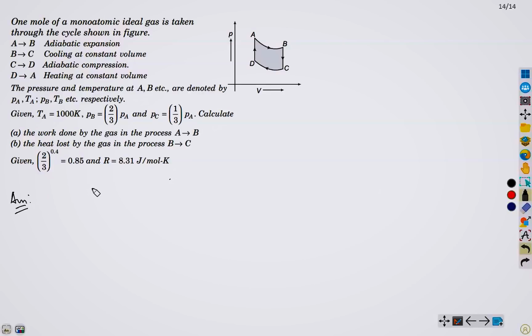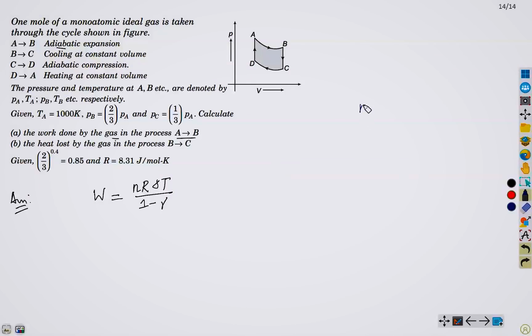First, we have to calculate the work done in the process A to B. Observe that from A to B, the process is adiabatic expansion. And we know that in case of adiabatic expansion, the work done is given by this formula, nR delta T by 1 minus gamma.